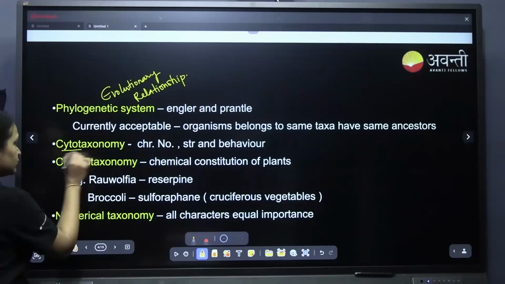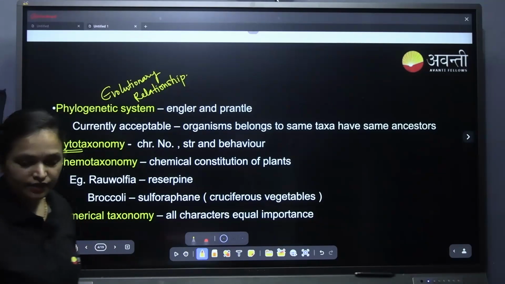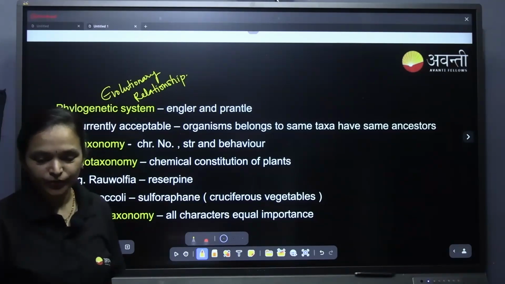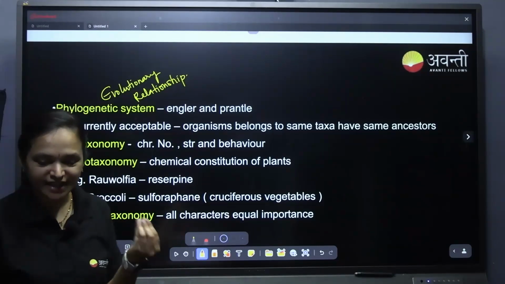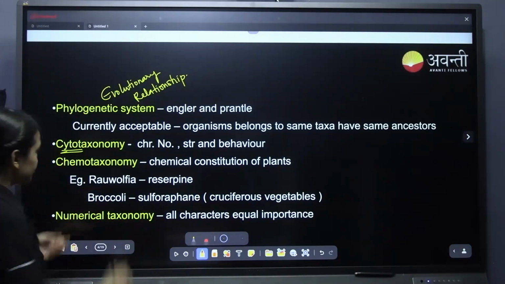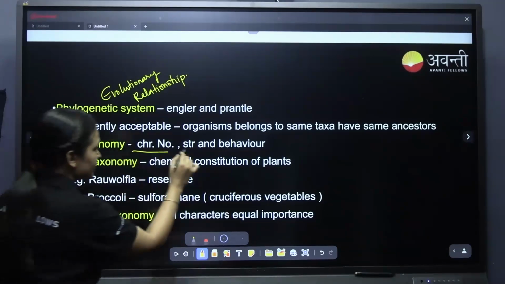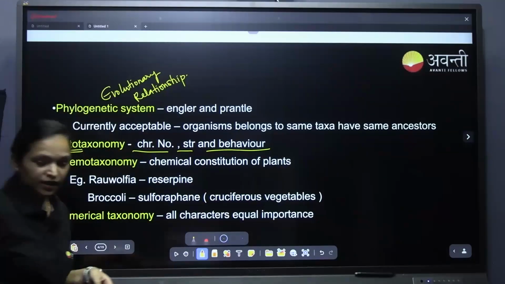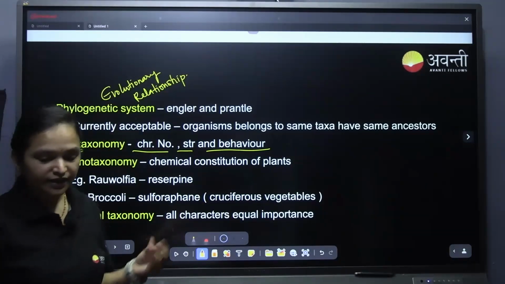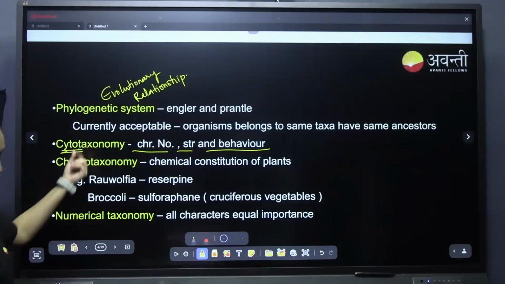What do you mean by cyto? Cyto means cytology, cytoskeleton. Cyto means cell. So based on the cell structure, chromosome number, structure of the cell and behavior of the chromosome, behavior of the cell, the classification is called cytotaxonomy.